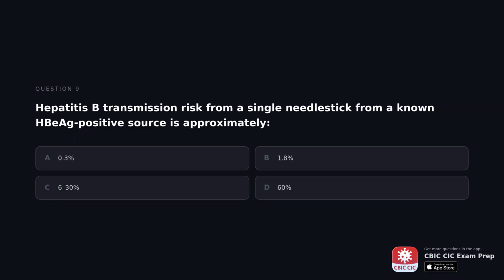Hepatitis B transmission risk from a single needle stick from a known HBV positive source is approximately A. 0.3%, B. 1.8%, C. 30%, D. 60%.